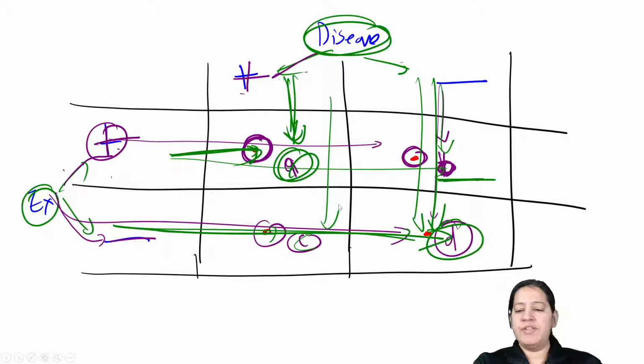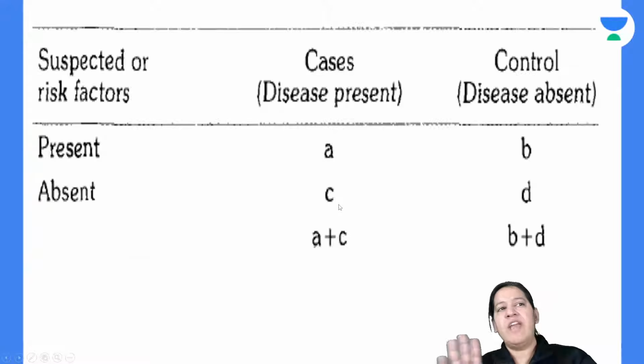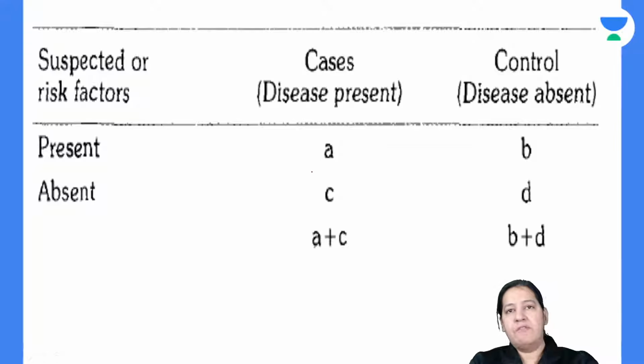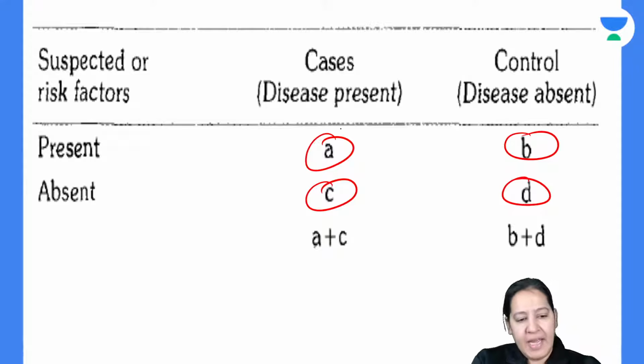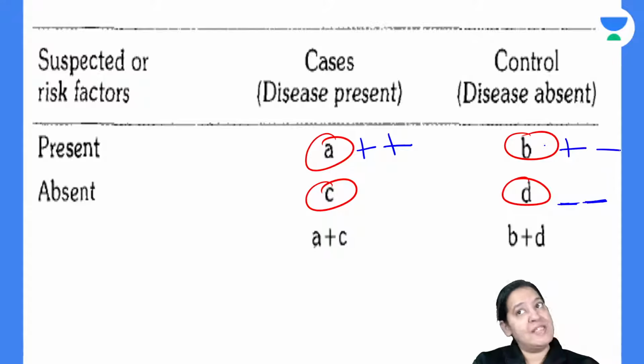Let me proceed. If you don't have any doubt, let me proceed. So we have divided the persons in this way, the 4 categories A, B, C and D. In A, both are positive: exposure is present, disease is also present. In D, both are negative: exposure is absent, disease is absent. In B, exposure is present but disease is absent. In C, exposure is absent but disease is present. You know what exposure and disease are here.